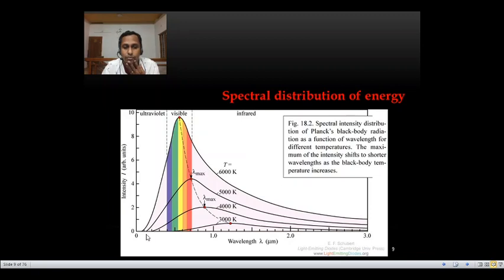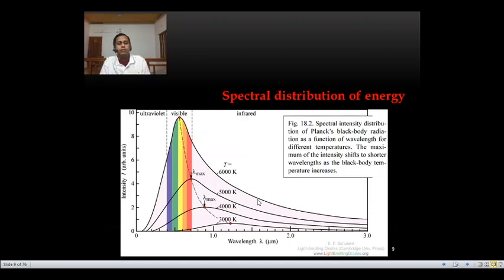Then we draw a graph of wavelength and intensity for a particular temperature. Another temperature, 3000 Kelvin, this is the graph, 4000 Kelvin, this is the graph, 5000 Kelvin, this is the graph, and 6000 Kelvin, this is the graph. This graph is plotted using the data from the spectrometer.